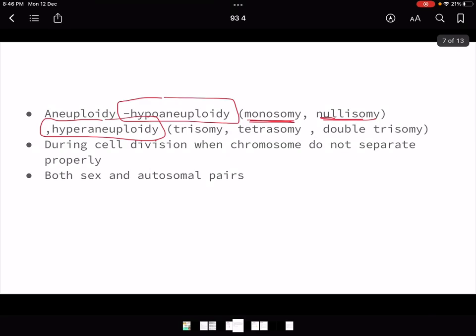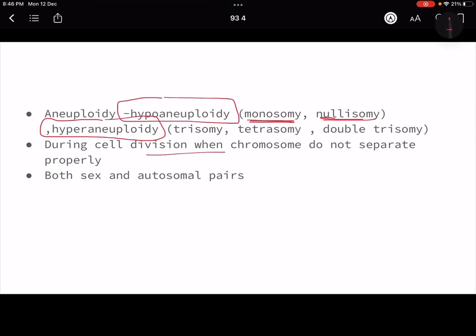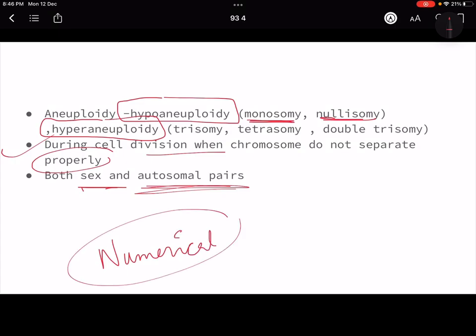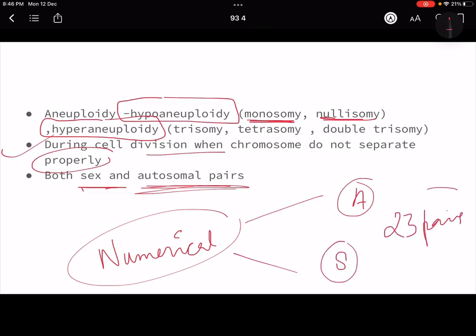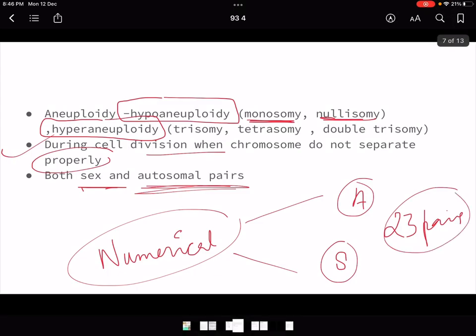So this happens when the cell division is happening and chromosomes do not separate properly. So that is why it can happen, and it can happen both in the sex and autosomal pairs. That means this numerical aberration can happen both in autosome as well as sex pairs. Okay, that means in all the 23 pairs it can happen. So I think we'll keep it this much for today because it might become very tough for you.